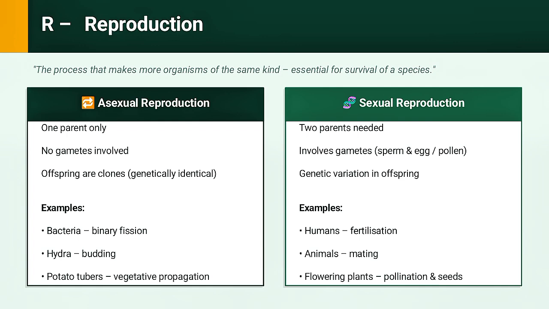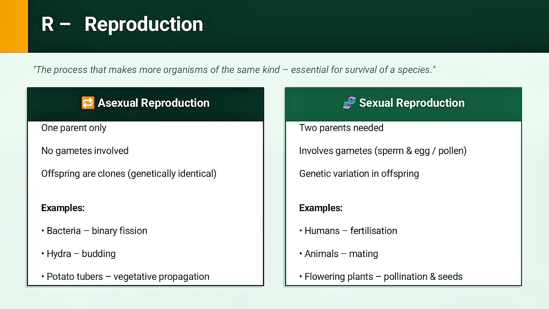But here is a very important point. Reproduction is essential for the survival of a species, but not for the survival of an individual. A cat that never reproduces will still live, but if all cats stopped reproducing, the species would disappear.